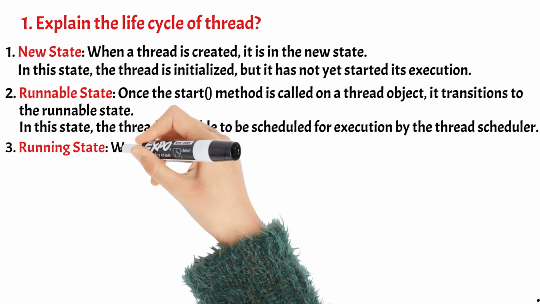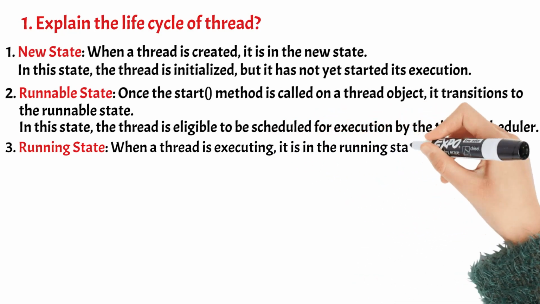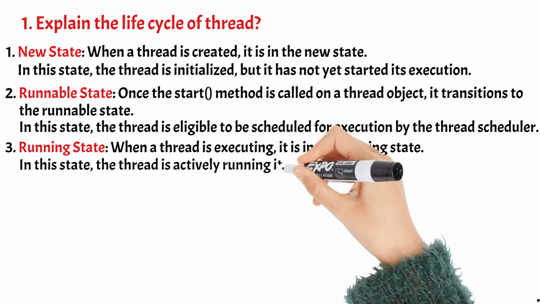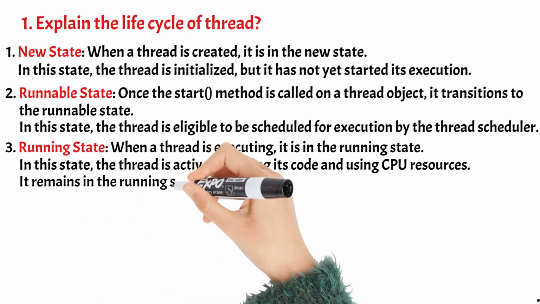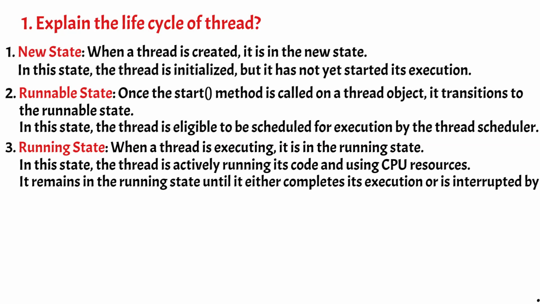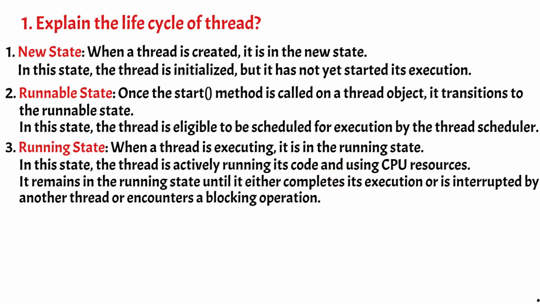3. Running state. When a thread is executing, it is in the running state. In this state, the thread is actively running its code and using CPU resources. It remains in the running state until it either completes its execution or is interrupted by another thread or encounters a blocking operation.